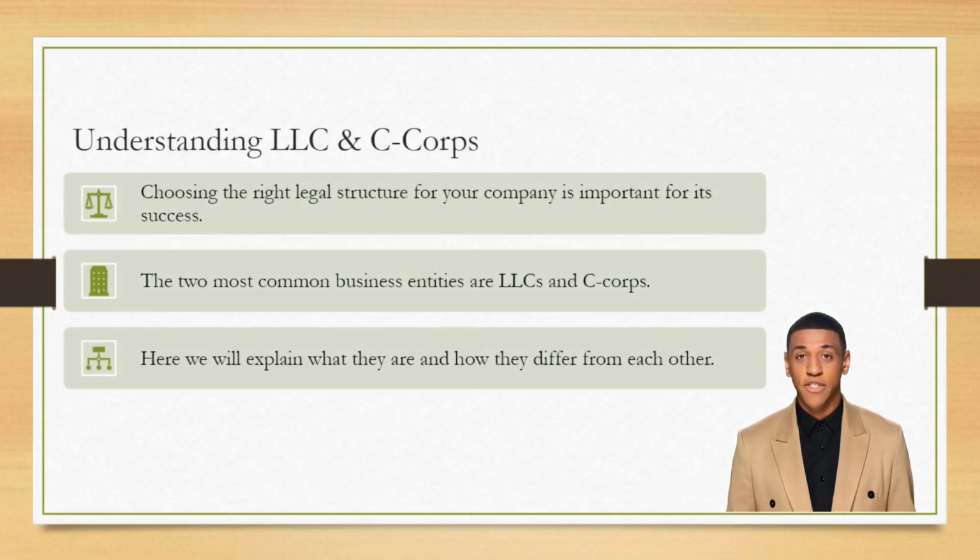One of the most important decisions you will have to make is choosing the right legal structure for your company. There are many types of business entities, such as sole proprietorships, partnerships, corporations, and limited liability companies, LLCs. Each one has its own advantages and disadvantages, depending on your goals, preferences, and needs. We will focus on two of the most common business structures, LLCs and C corporations, C-Corp. We will explain what they are, how they differ, and how to choose between them.